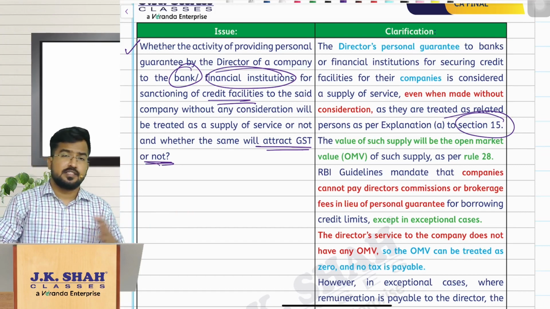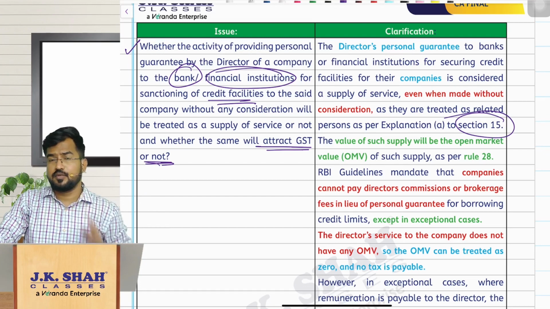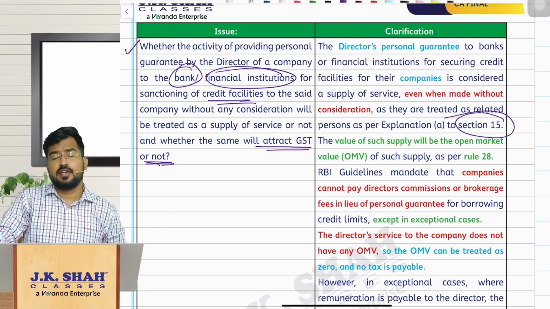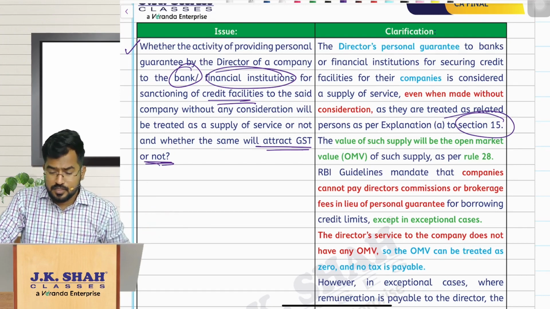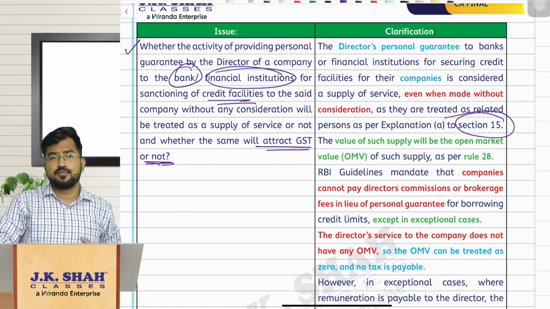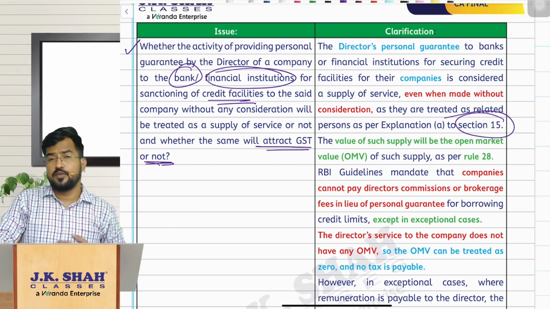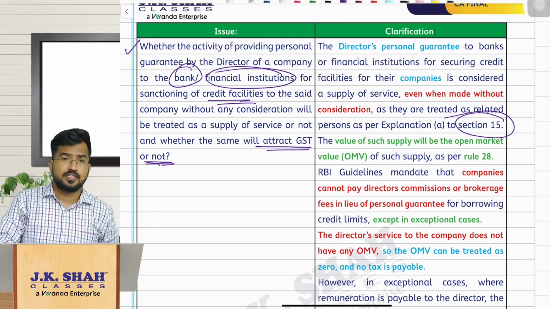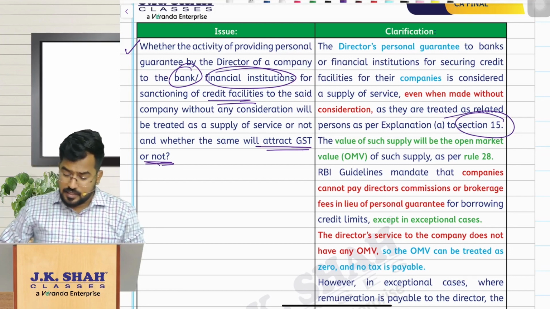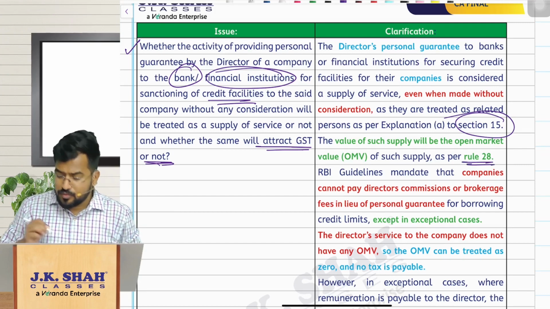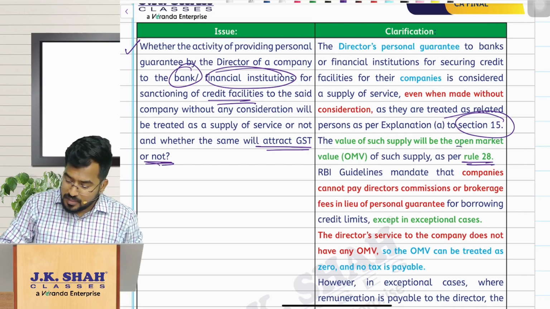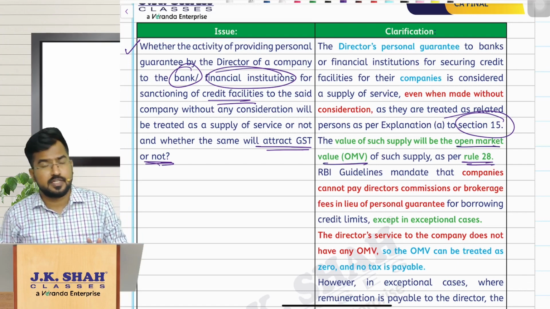So Schedule 1 lists activities to be treated as supply without consideration. In that, Para 2 says supplies between related persons without consideration is a supply. So in this case, the director and the company are related persons, and this is a supply even though done without consideration. So how do you value it to charge GST, because there is no consideration? And if you remember the valuation rules, Rule 28 clearly says that the value shall be the open market value. Are you able to understand, my dear friends?